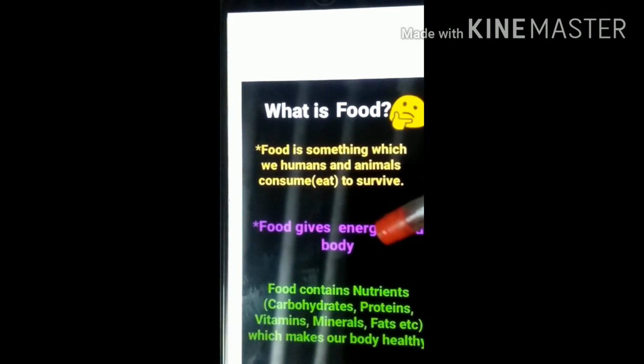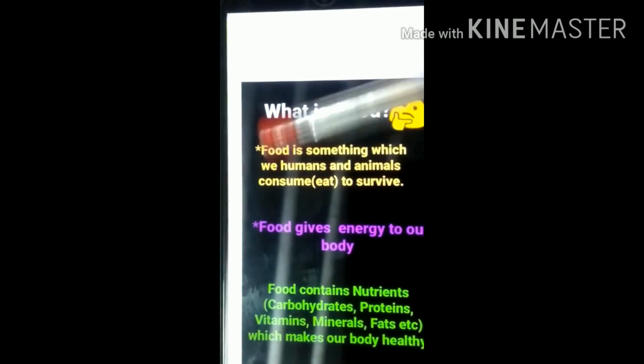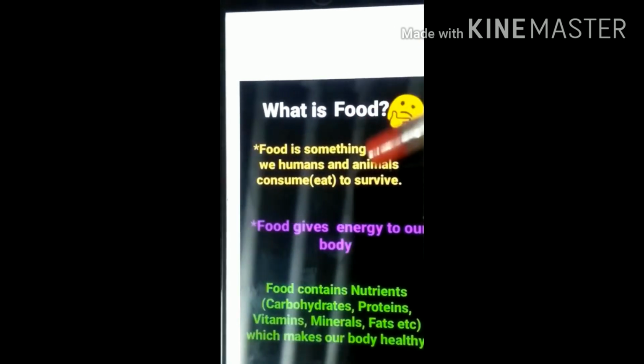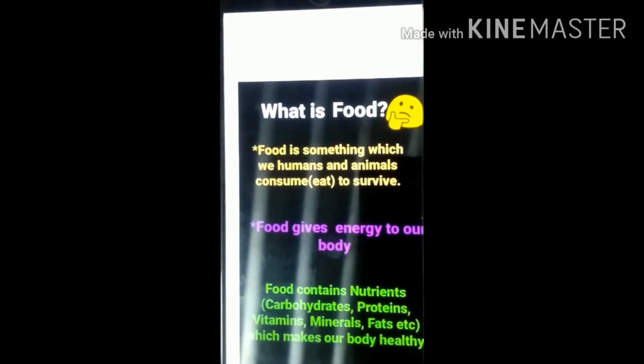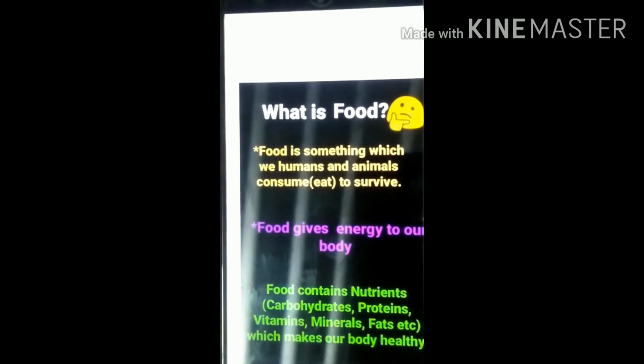Food gives us what? Energy to our body. Food contains nutrients. Nutrients means what? Carbohydrates, proteins, vitamins, minerals, fats, etc. All these things make our body healthy. So it is very much required that we should eat best quality food, otherwise we may fall prey to disease or illness. So we need to take necessary precautions